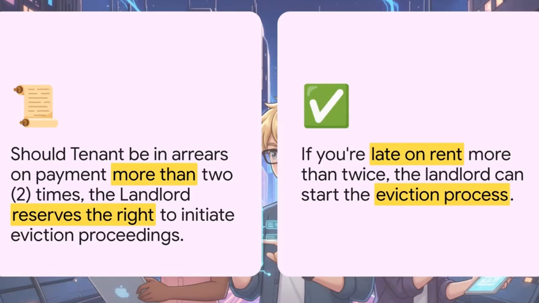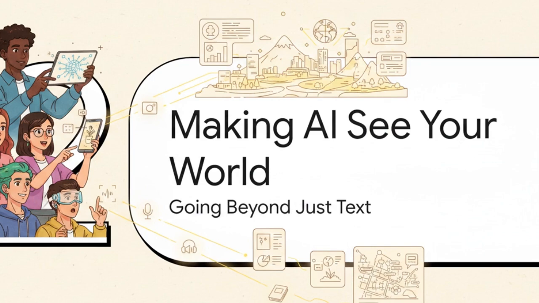And this just perfectly illustrates the power. On the left, you've got the original clause from some rental agreement, full of all those heretofores and whereases. And on the right, the AI's translation. If you're late on rent more than twice, the landlord can start the eviction process. Simple, clear, actionable.